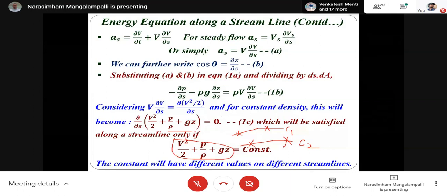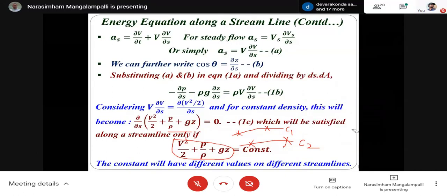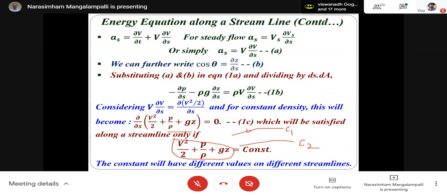Suppose the flow is irrotational, then I can take a point on this streamline and a point on this streamline, and I can write this.